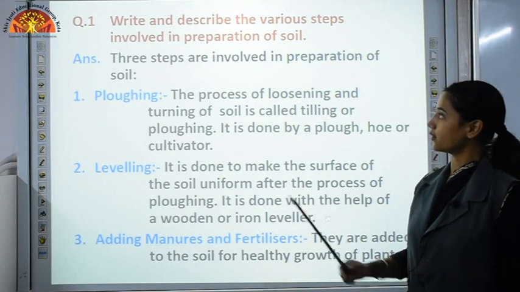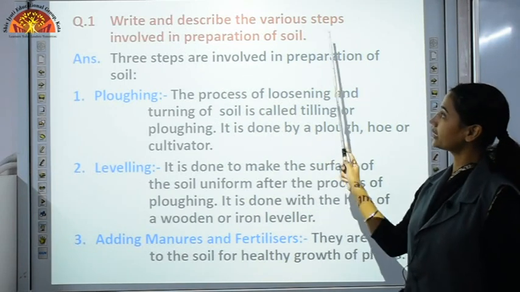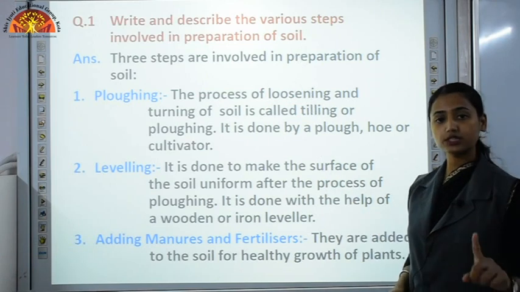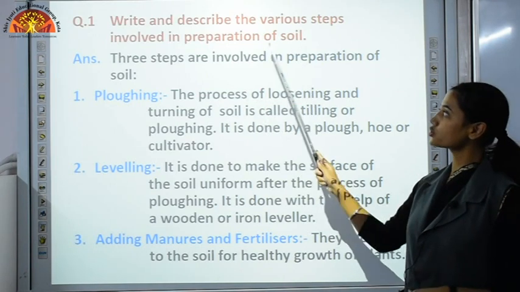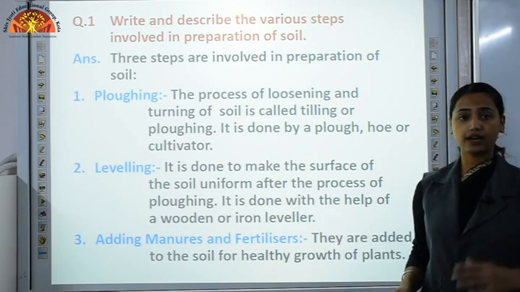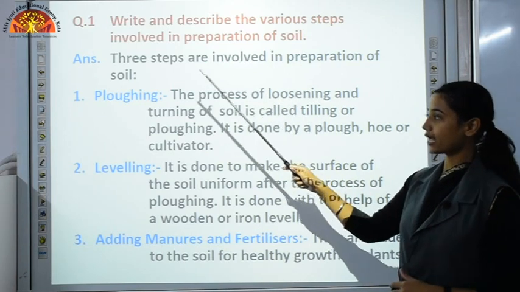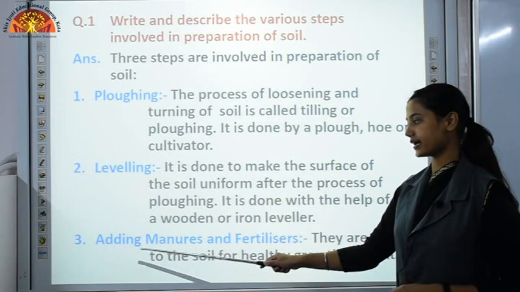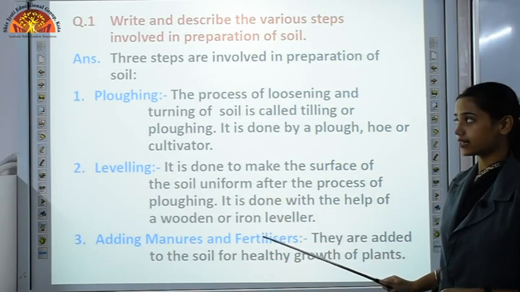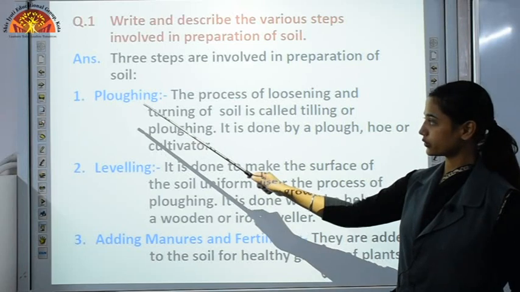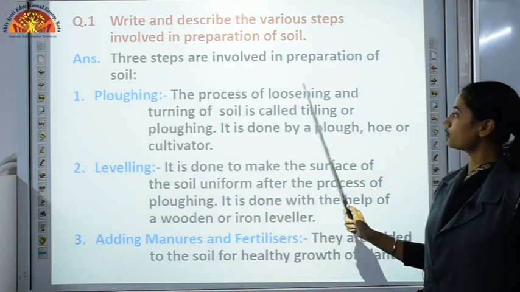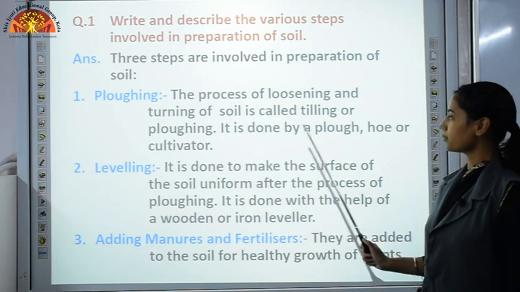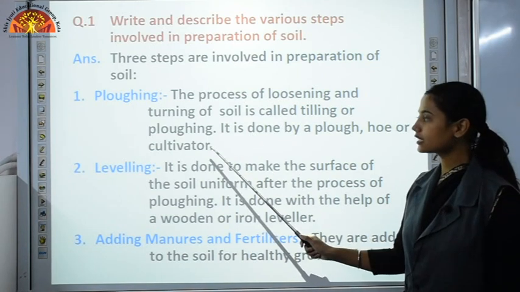Now question number 1, write and describe the various steps involved in preparation of soil. The first basic practice is preparation of soil. Under this practice, we have 3 sub-steps: ploughing, leveling and adding manures and fertilizers. In ploughing, this is the process of loosening and turning of soil. It is done by plough, hoe or cultivator.